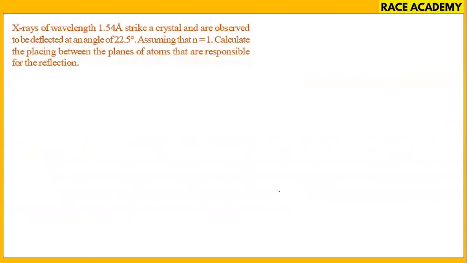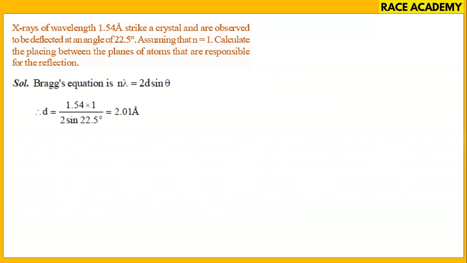X-rays of wavelength 1.54 angstrom strike a crystal and are observed to be deflected at an angle of 22.5 degrees. Assuming that n is equal to 1, calculate the spacing between the planes of atoms that are responsible for the reflection. Spacing means d. You have to find d. So in the Bragg equation, if you substitute the values, we'll get 2.10 angstrom for it.